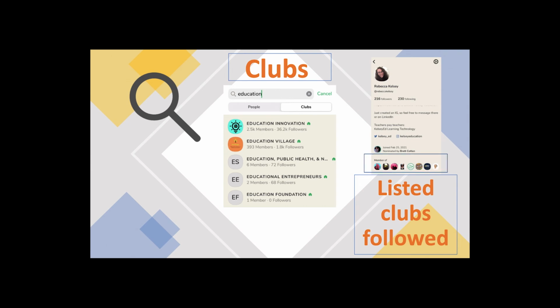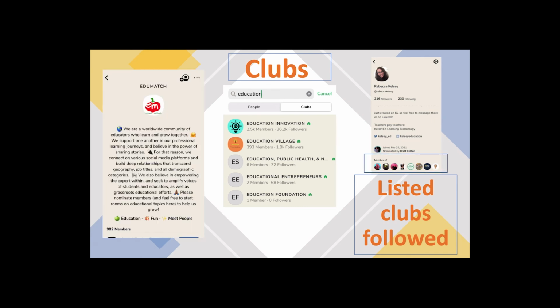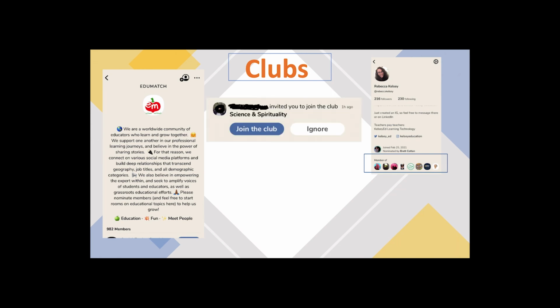If this person has their own club, it will be the very first one listed at the bottom of their profile. So if you really like this person, you probably definitely want to follow their club, because then that's going to open up a whole load of new rooms for you that are in your interest. When you're looking at a club, read the description and decide if you are interested. You can then select to follow that club, and this will begin to populate your corridor with rooms hosted by that club. You can also join a club, but only if the founder of that club invites you.